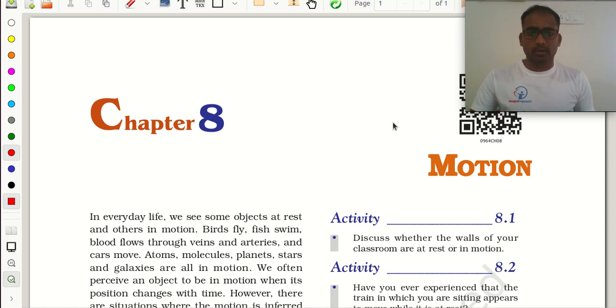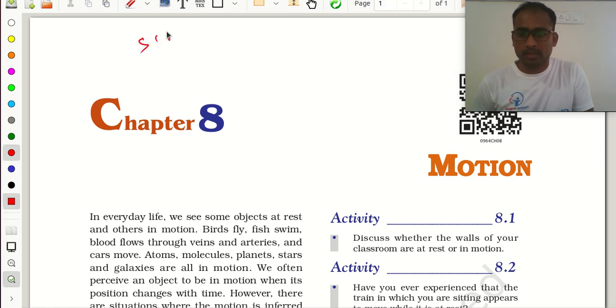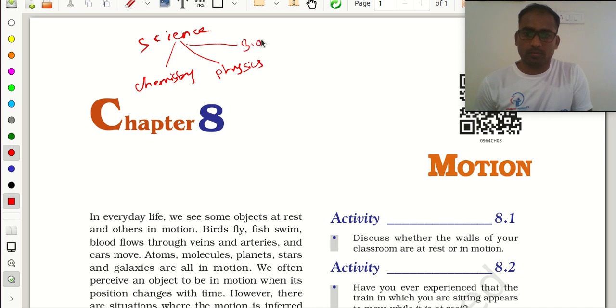See, so we started our physics subject now. In our science, we categorize as chemistry, then physics, then biology. Biology, not biotechnology. That is wrong. Okay. Now I will deal with your physics subject.